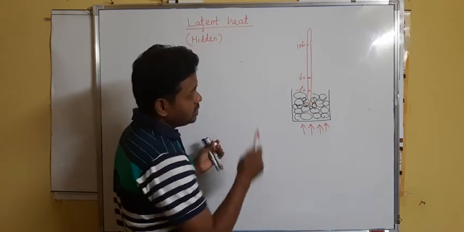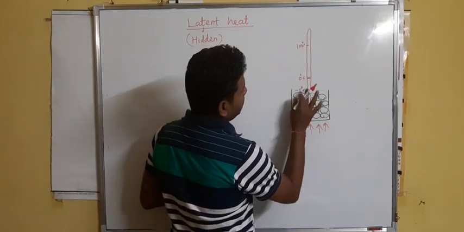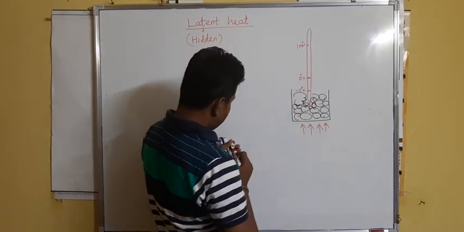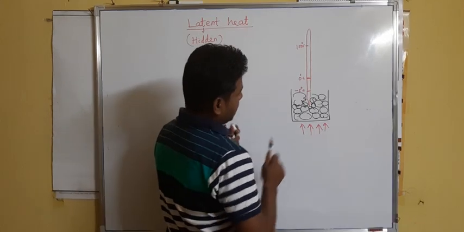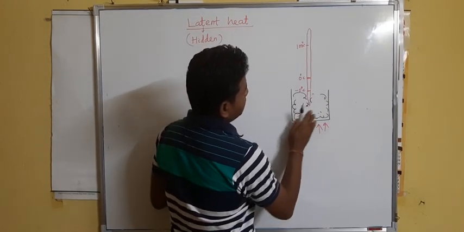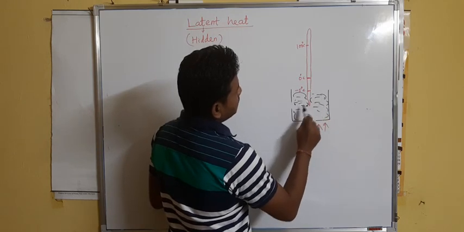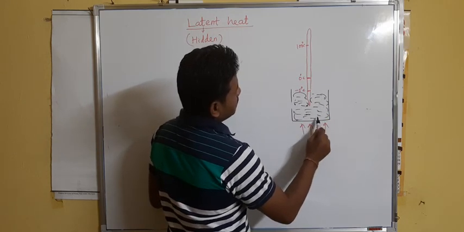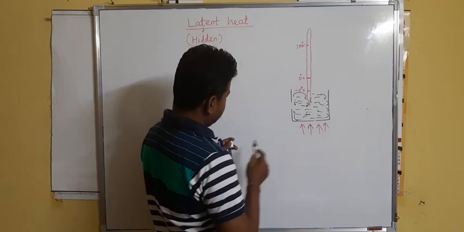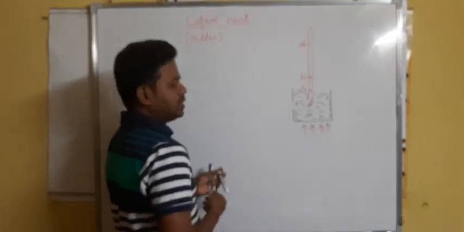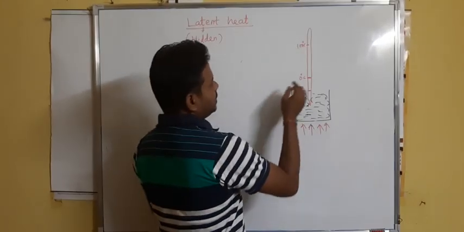So if you continue this experiment further, you will find that at 0 degree centigrade all the ice now becomes water. And if you heat the beaker continuously, if you again give the heat, what will happen?